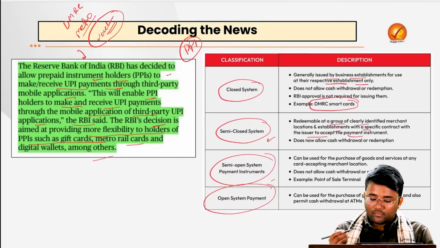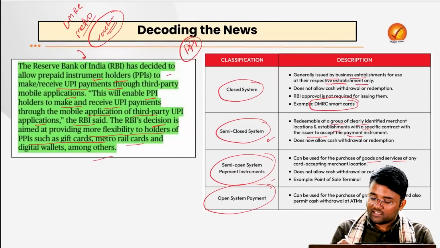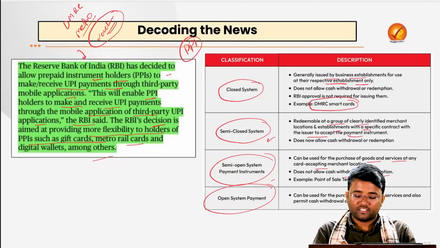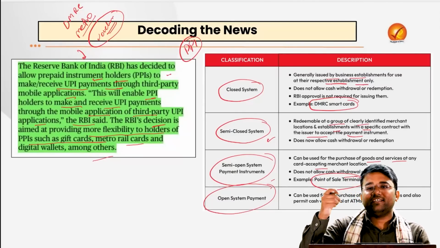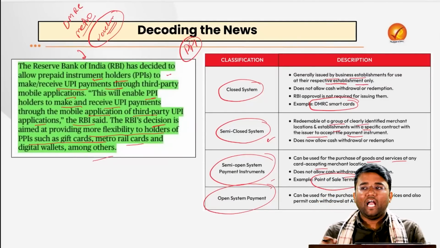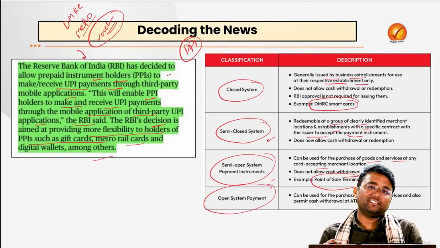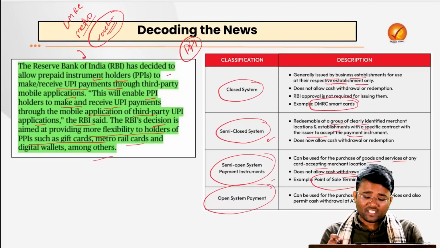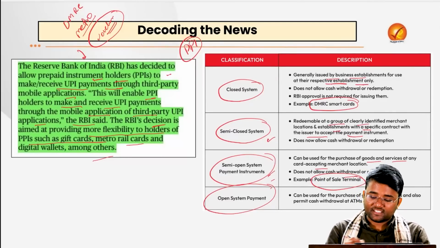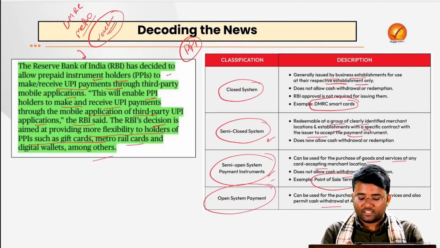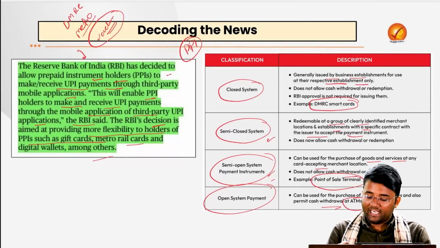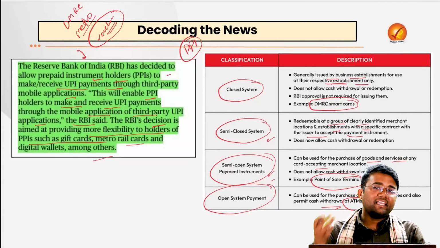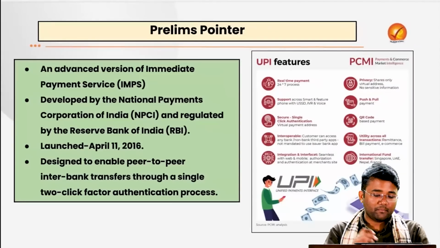The semi-open system can be used for goods and services at any card accepting merchant location, and it does not allow cash withdrawal or redemption. For example, a point of sale terminal. You will scan your credit card or debit card and you will be able to avail some form of services, but you cannot withdraw cash from that POS. That is your semi-open system. The open system payment can be used for purchase of goods and services and also permits cash withdrawals at ATMs. For example, the debit cards that we use for withdrawing cash as well as using at point of sale machines.